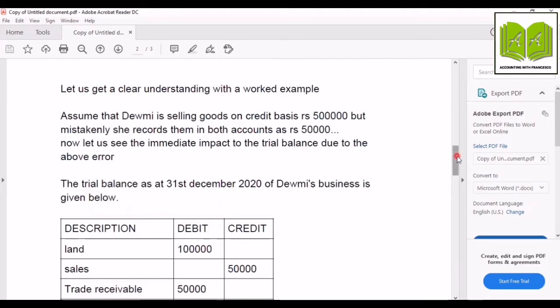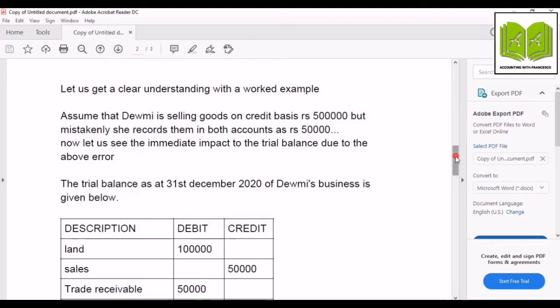Let us get a clear understanding about this with a worked example. Assume that Devmi is selling goods on credit basis rupees 500,000, but mistakenly she records them in both accounts as rupees 50,000. Now let's see the immediate impact when we are selling goods on credit basis. According to Luca Pacioli, the double entry is debtors account debit, sales account credit.